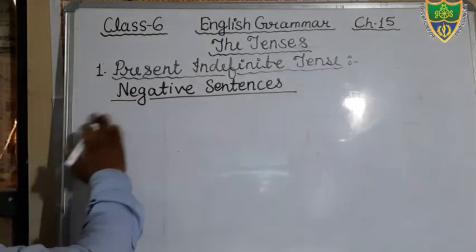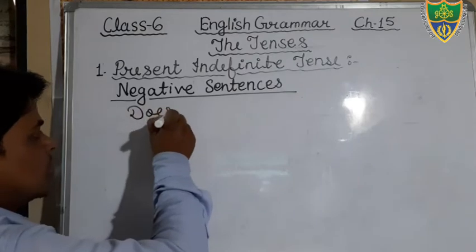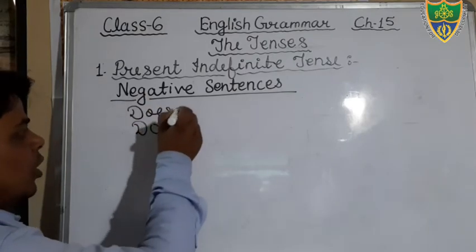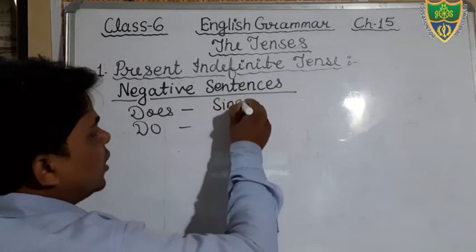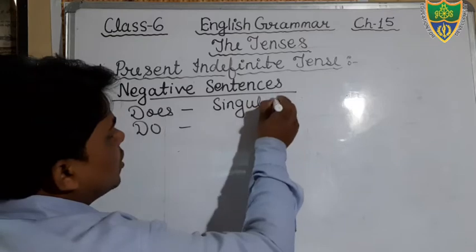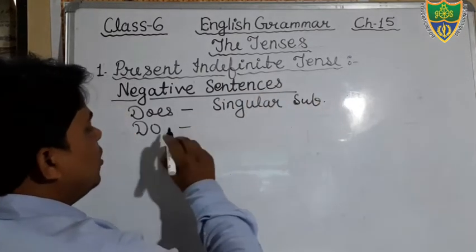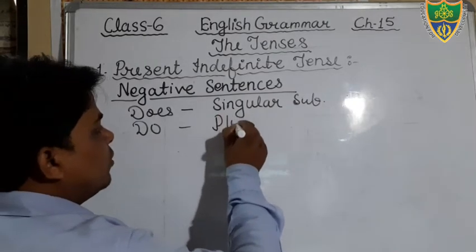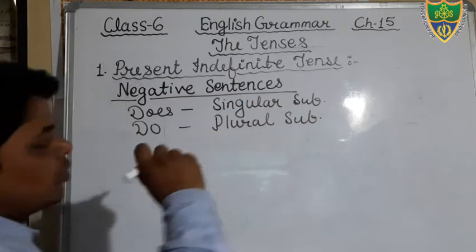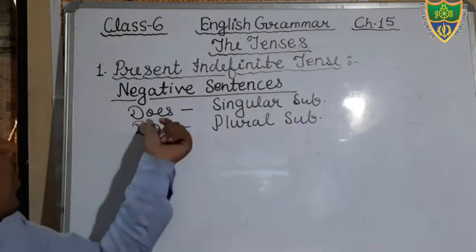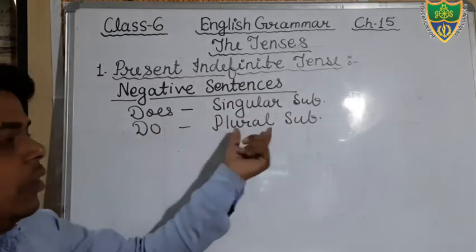Dear students, you have to keep in your mind there are two helping verbs, does and do. We use does with a singular subject. If you want to write it, you can write it. And we use do with a plural subject. If you want to keep it in your mind, you can. Just see, does we use for a singular subject and we use do with a plural subject.